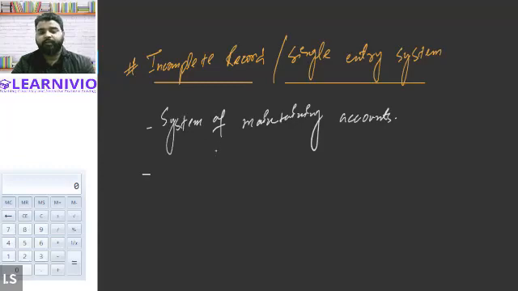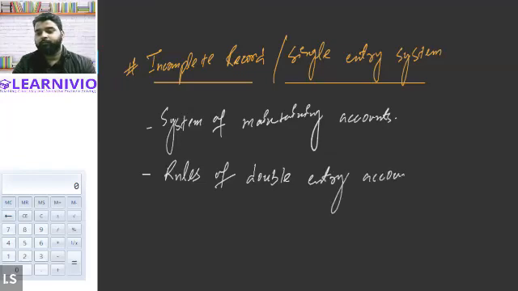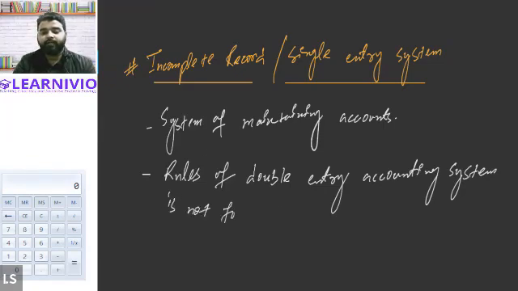It is a system of accounting wherein rules of the double entry accounting system are not followed. So what do we mean by double entry accounting system is not followed? This basically means that, see, according to the double entry accounting system, what do we do? We basically record each and every transaction. We believe that in case of double entry accounting system,